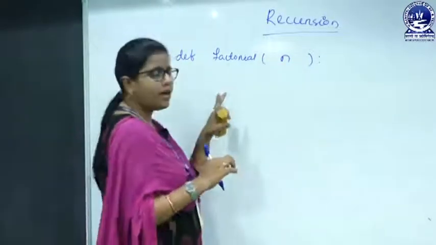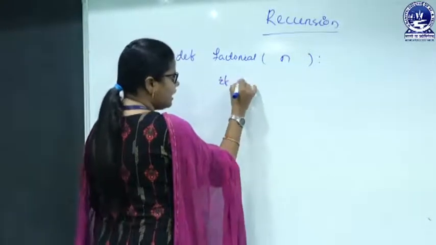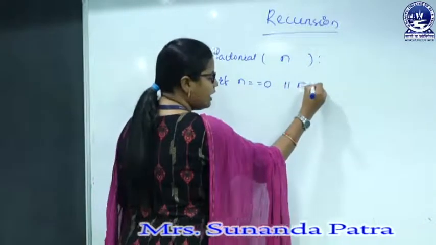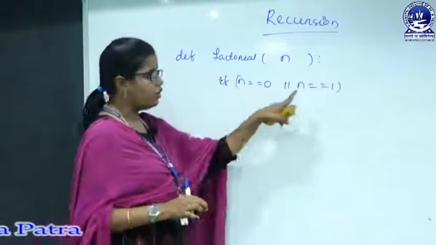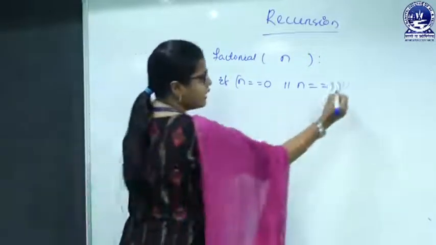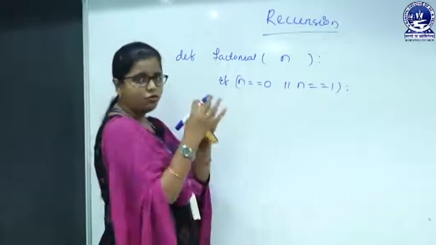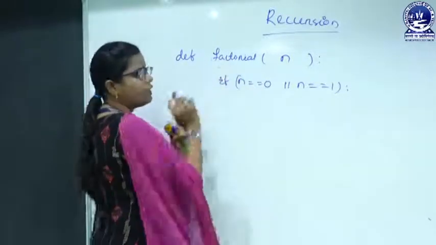So, here we have to put an if condition. If n equals 0 or n equals 1, again we have to follow the indentation. This will define which block is for the if and which block is for the factorial function.